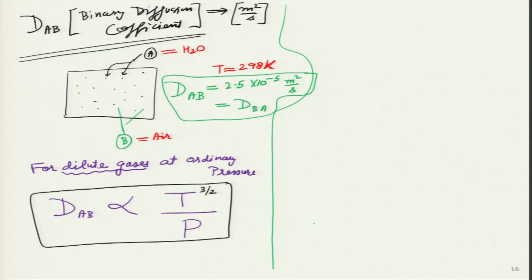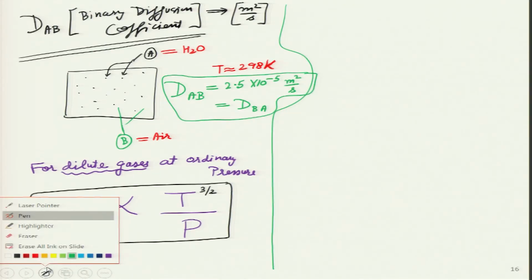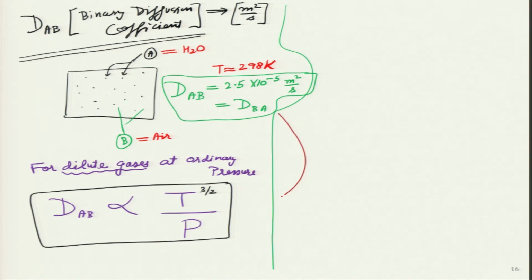Of course, please remember for all these proportionalities, temperature always has to be taken in Kelvin and pressure in standard units.